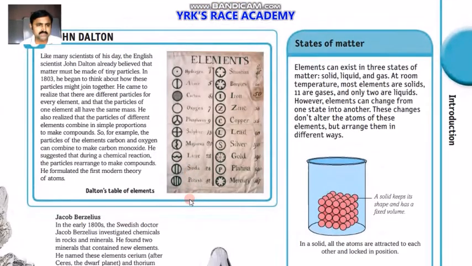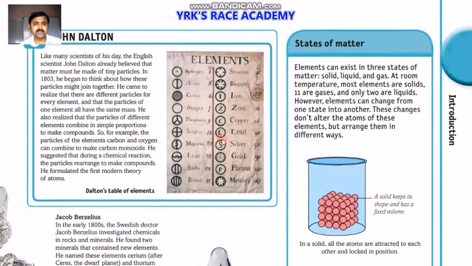Likewise, John Dalton also gave many services to this world. Particles of elements carbon and oxygen combine to make carbon dioxide, and he also suggested that during chemical reactions particles rearrange to make compounds. These are the most important striking things that were discovered by John Dalton in the year 1803, and he made several assumptions leading to this discovery of atoms and elements.